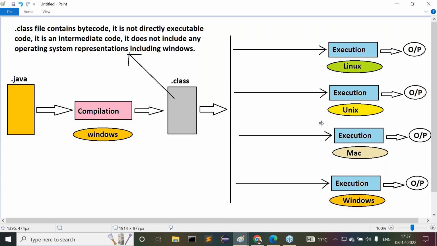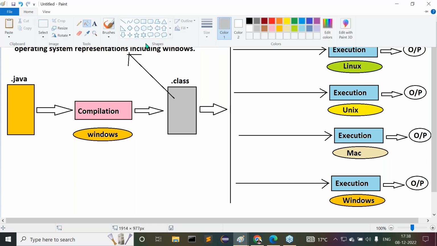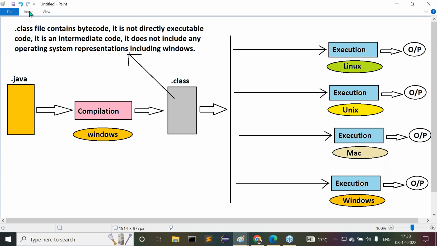Now, is it possible to execute our bytecode on any operating system as of now? No, not possible. Why? Because the .class file contains intermediate code, neutral bytecode. It has only neutral bytecode. It doesn't have any other content here. Observe carefully. But how are we able to execute this program? How is it possible to execute our program here?